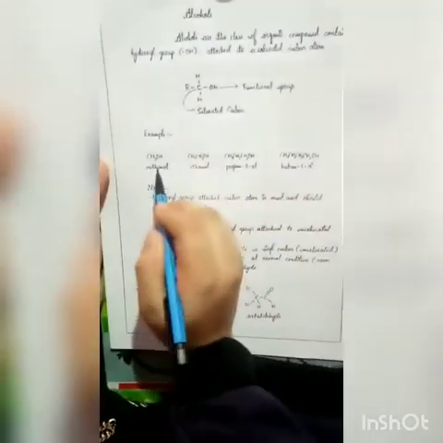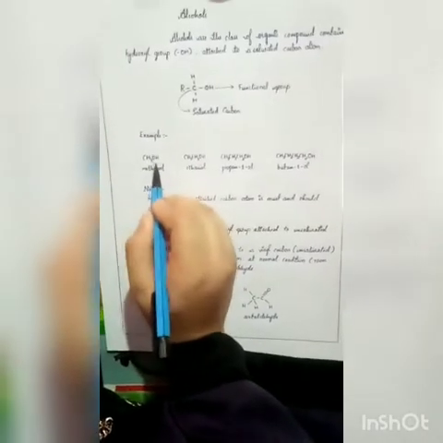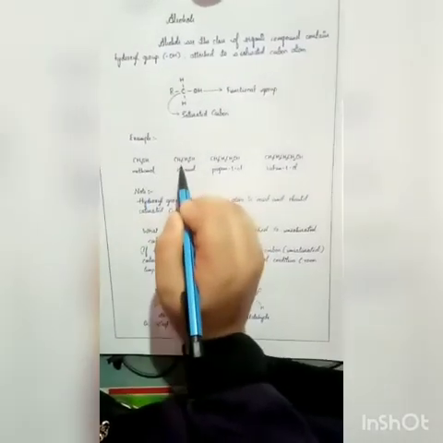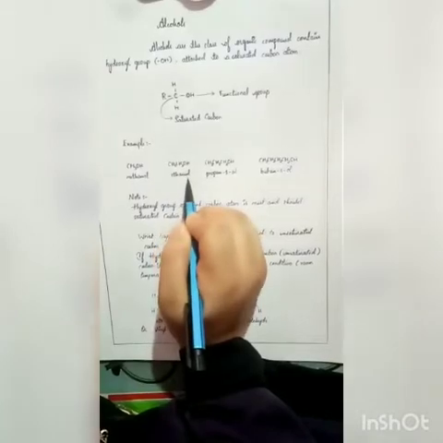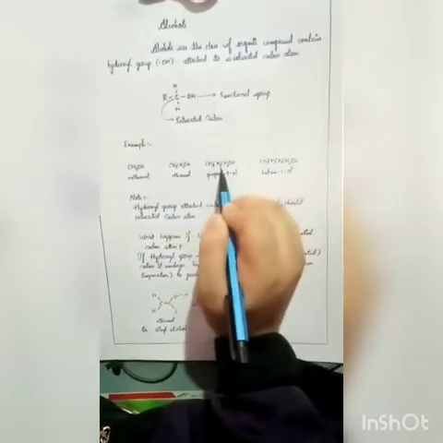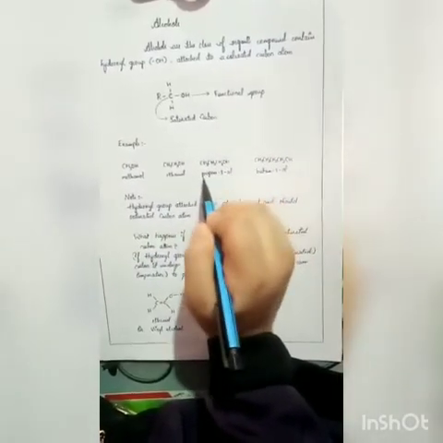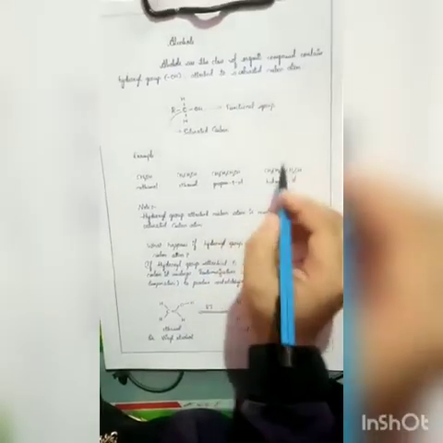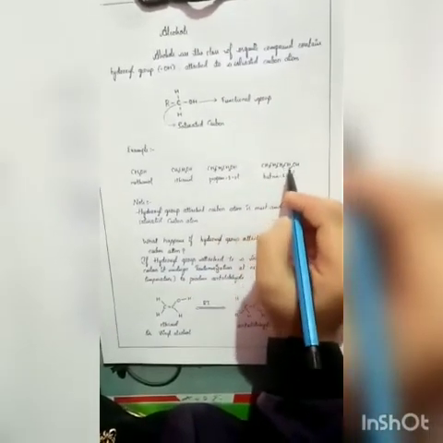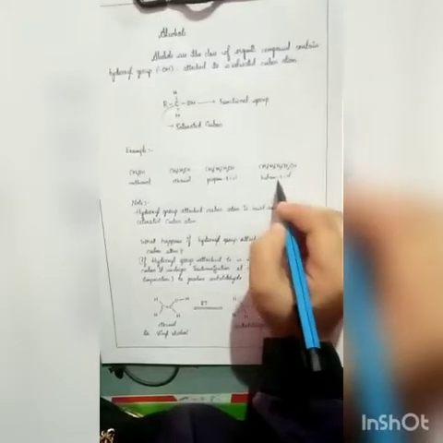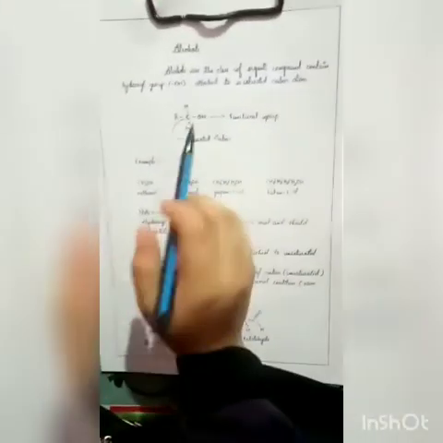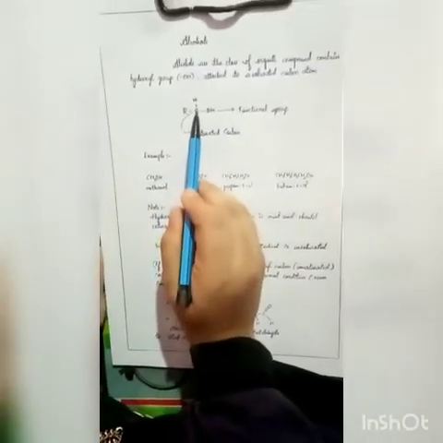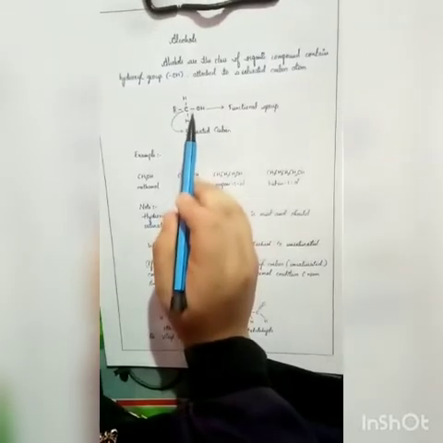Here are some of the examples. CH3OH is called methanol. CH3CH2OH is called ethanol. CH3CH2CH2OH is called propan-1-ol. CH3CH2CH2CH2OH is called butan-1-ol. The hydroxyl group attached carbon atom must and should be a saturated carbon atom.